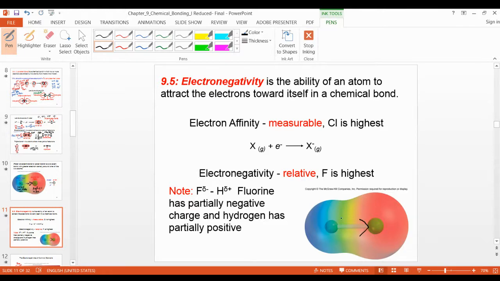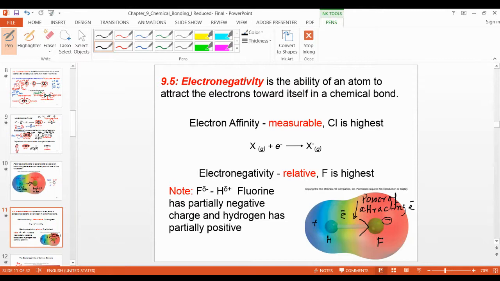The electron is attracted by this fluorine. This is hydrogen. This will get a positive charge and this will get a negative charge. So this is the power of attracting electrons. That is known as electronegativity.